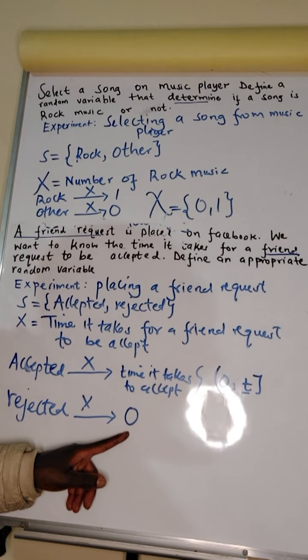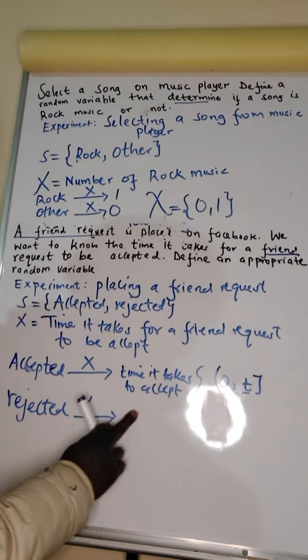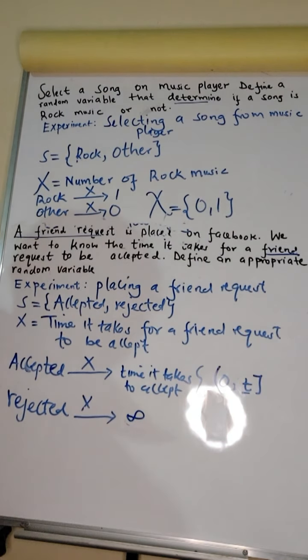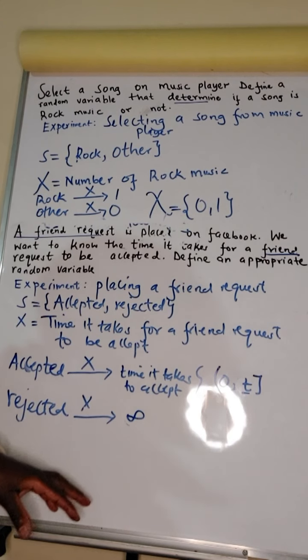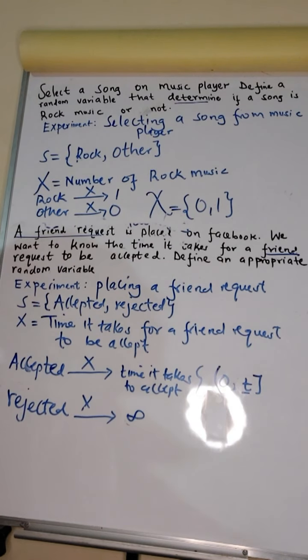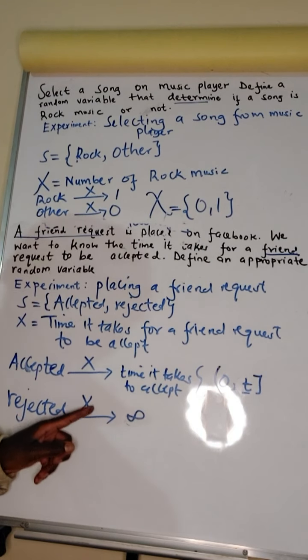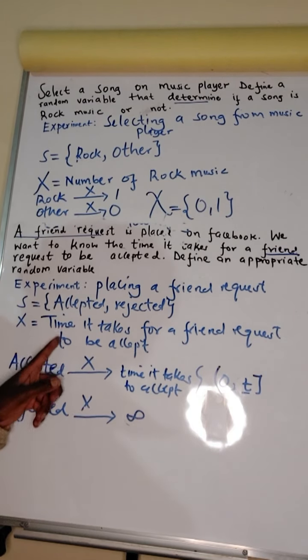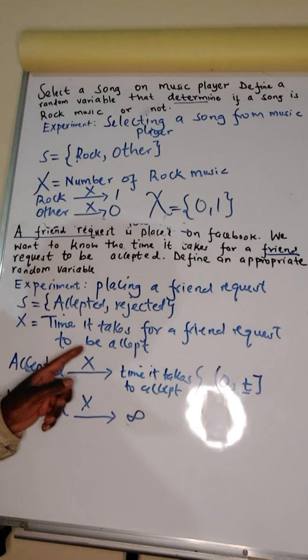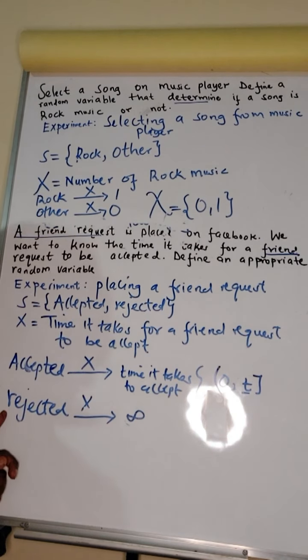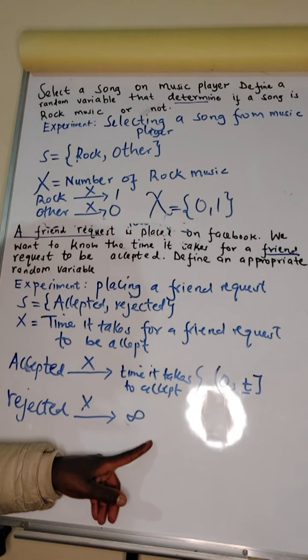That will be the interpretation. The appropriate value to put here is infinity. That is, if somebody rejects your friend request, it will take infinite time to ever accept your friend request. That is, it is time which is unending. I hope you get the difference, why we put infinity, not 0. So the time it takes for a friend request which has been rejected to be accepted is infinity.